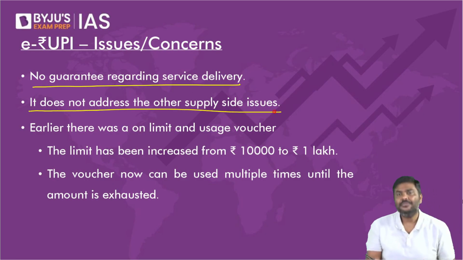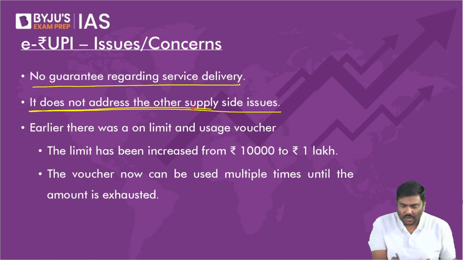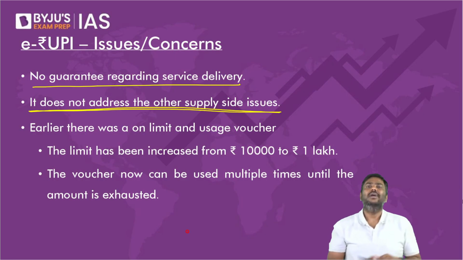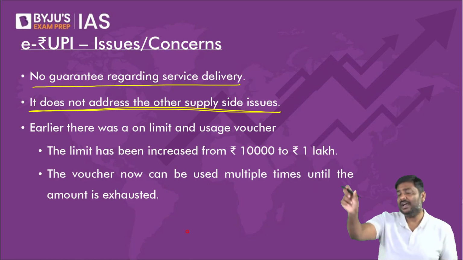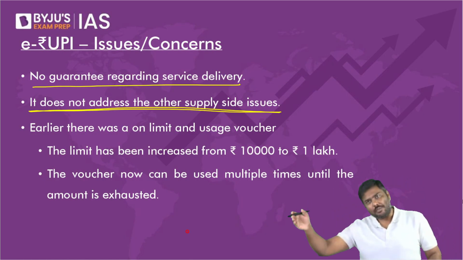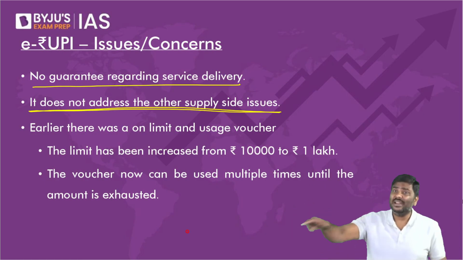So government can simply ensure that you can get the benefit, but government cannot literally ensure that you'll start using the benefit. Right? So that is one more point. Third one, no guarantees regarding service delivery. Right? I'll talk about third and fourth. Please understand this. No guarantee regarding service delivery, and it does not address other supply side issues.